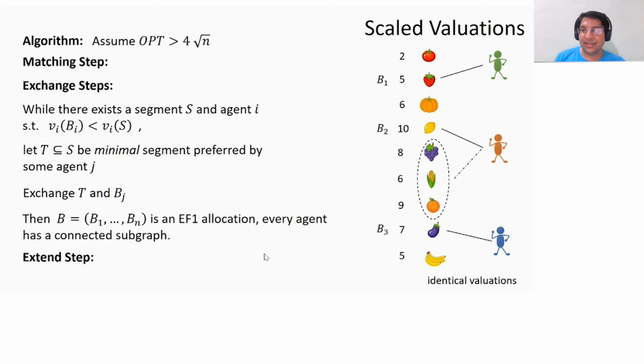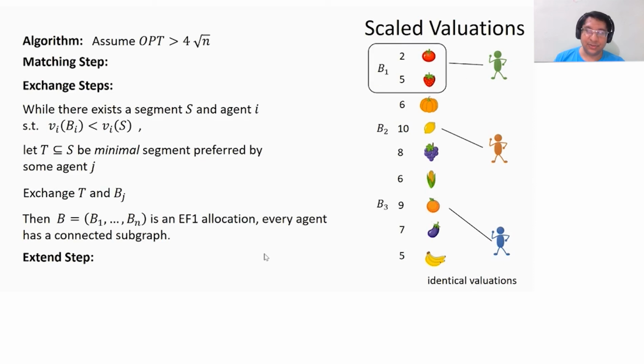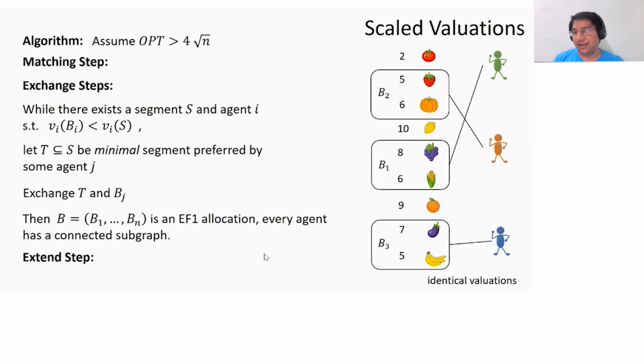So let's say that the red agent prefers this segment. However, this is not minimal. There's a smaller segment that the blue agent prefers, so I allow agent A to switch her allocation. Similarly, the green agent prefers this segment. This is minimal, so I allow her to switch, and so on. So this goes on, and let's say that this is what we end up with.